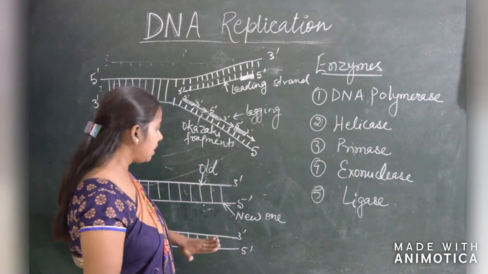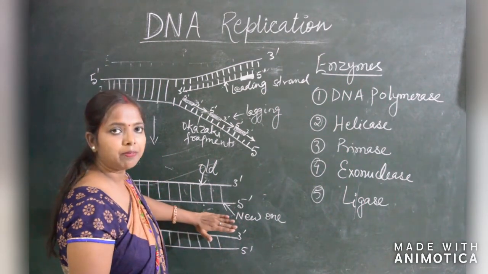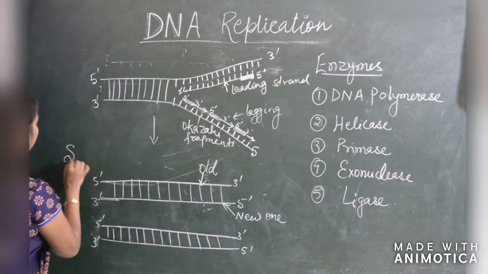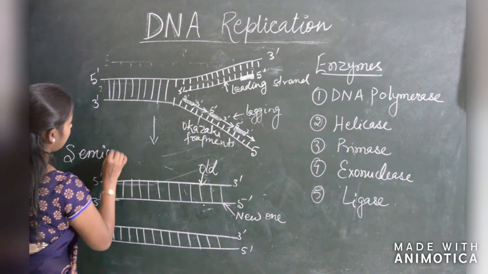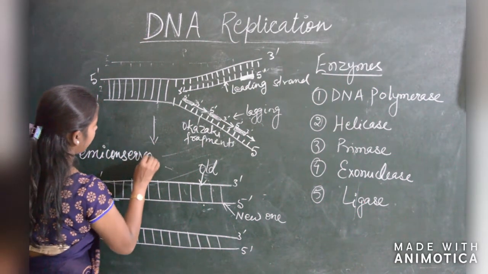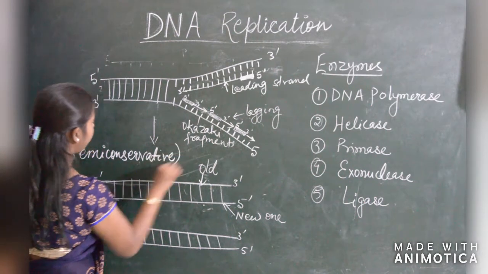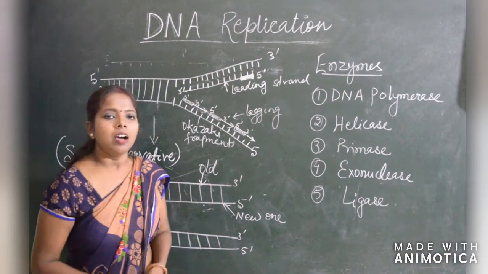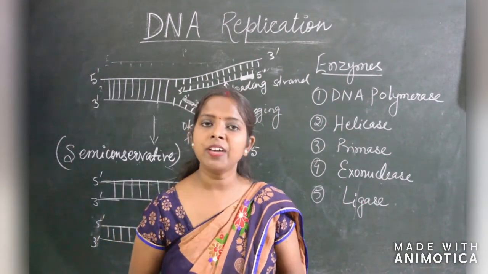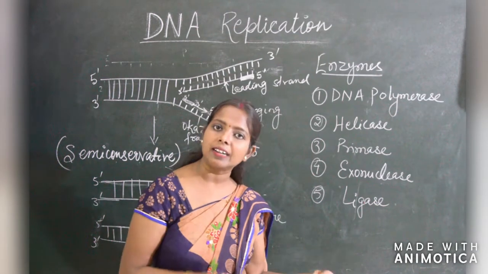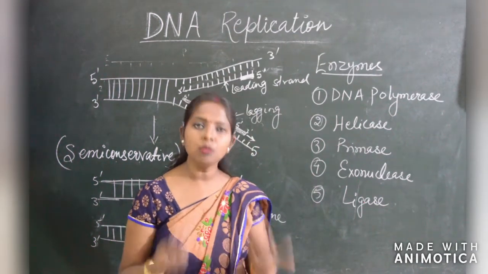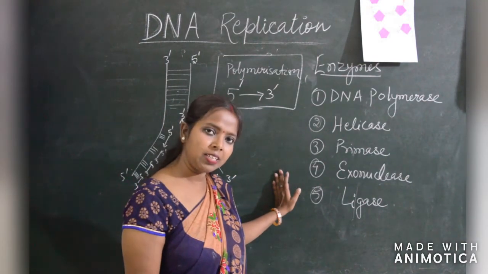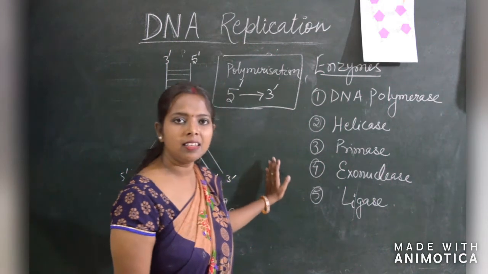So the DNA has half portion of parental characteristics and half portion of new characteristics. Now in detail we have discussed DNA replication, and finally I sum up all the process.